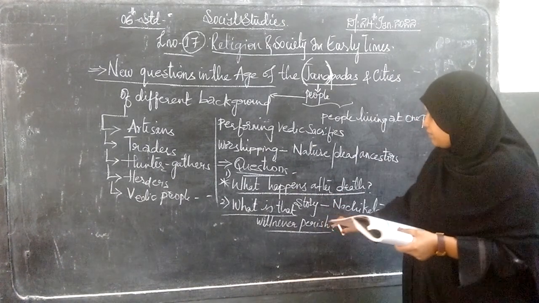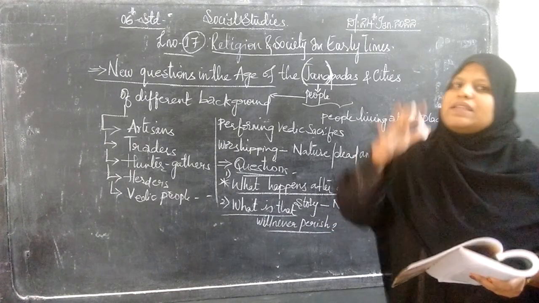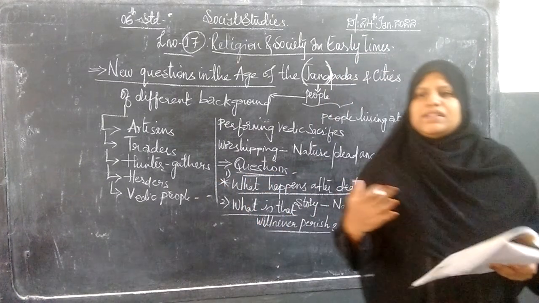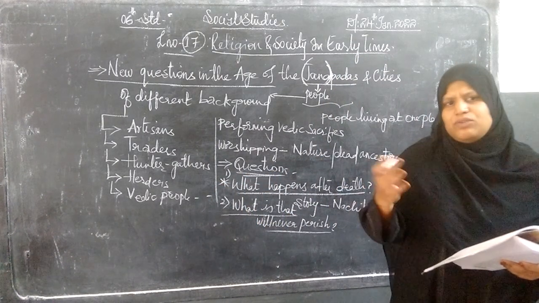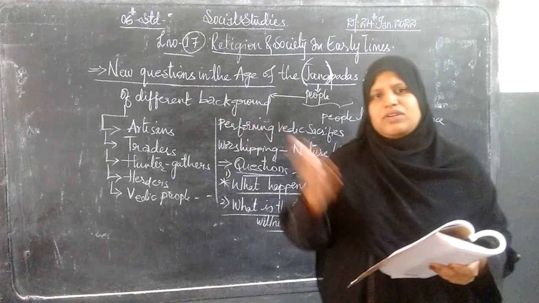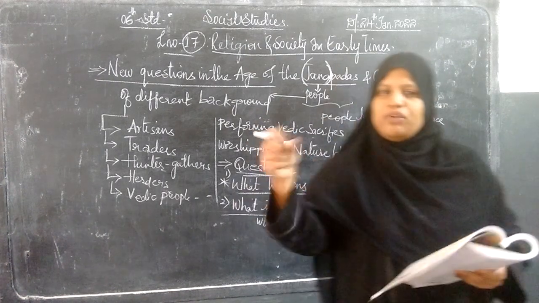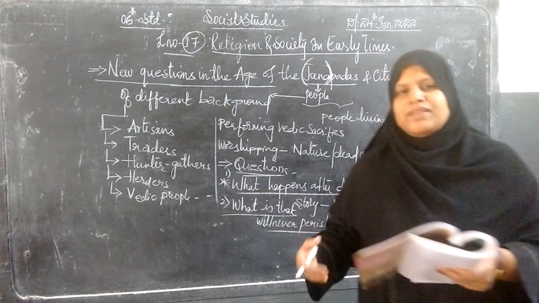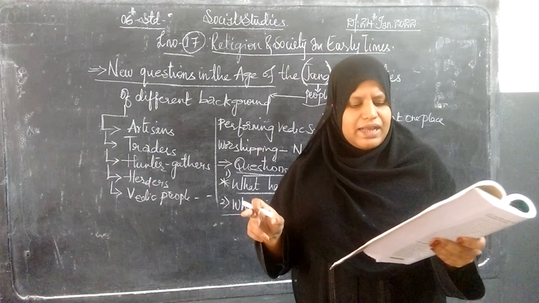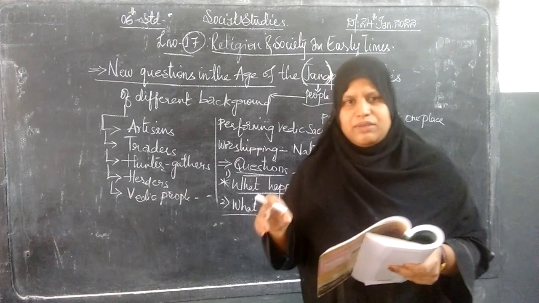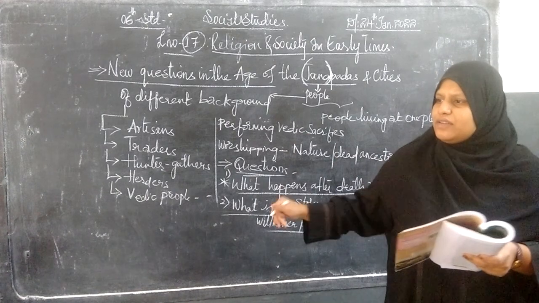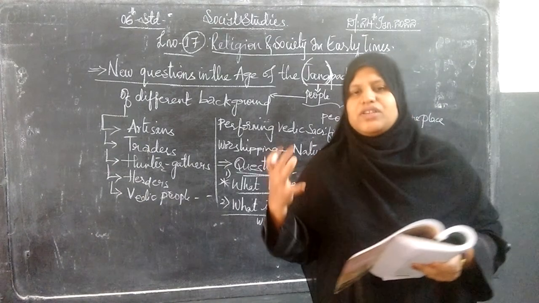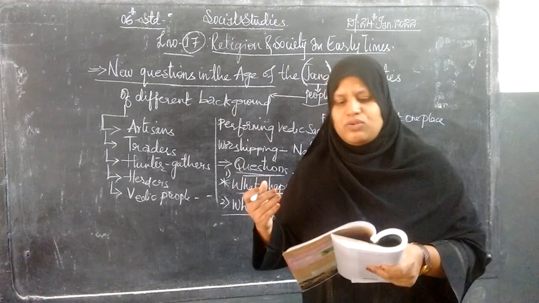So in this aspect, we have the ashrams, the places where religious education was imparted by the rishis, munis, or sages. They tried to understand religious aims through the study of the Upanishads. The most famous rishis who taught the Upanishads were Yajnavalkya and Uddalaka. These are the very famous rishis of the ashrams. During this period, the kings were also very interested in learning about the Upanishads.